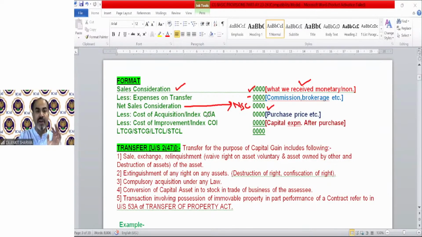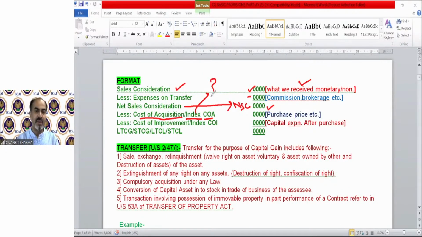Now we need to deduct the cost of acquisition. That means purchase price of that asset. The cost of acquisition or index cost of acquisition. What is the meaning of index cost of acquisition? We will not be discussing that right now. We will discuss this topic in detail later on. So for the time being, you can skip the meaning of index cost of acquisition. Do not worry.